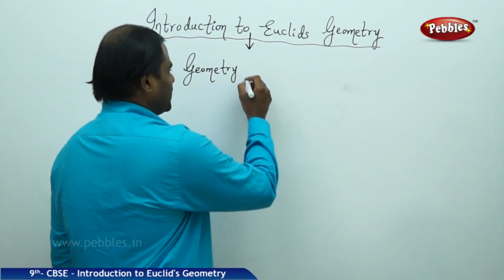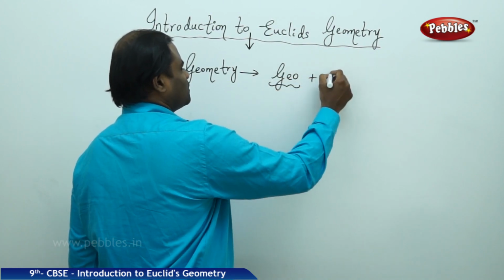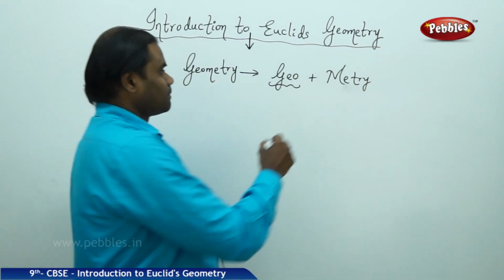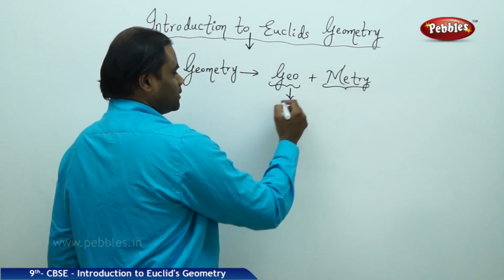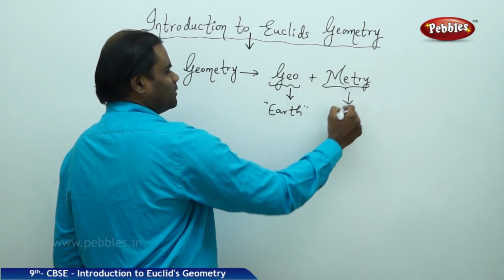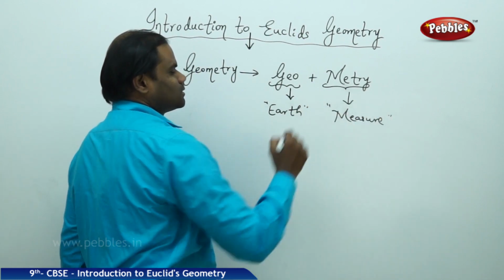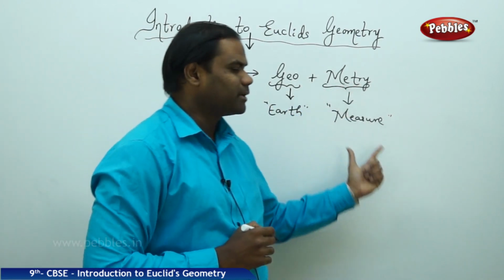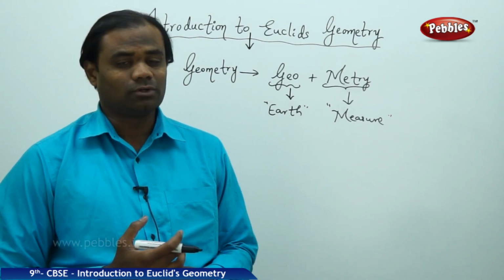Geometry in the branch of maths is divided into geo plus metry. Geo in Greek generally refers to earth, and metry in Greek refers to measure. So the Greek names: geo is earth and metry is measure. The measure of earth is what is called geometry.